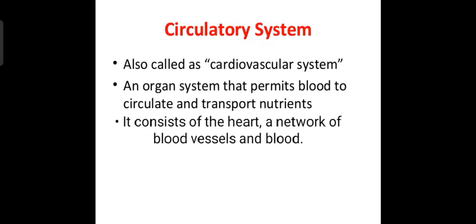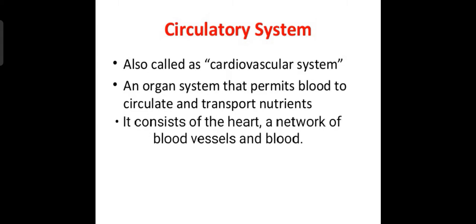A circulatory system is also called the cardiovascular system. It is an organ system, which means it has organs that permit blood to circulate and transport nutrients. It permits means it helps the blood to circulate, and transport nutrients. What are the necessary things for our body? They are transported to the body parts through blood.